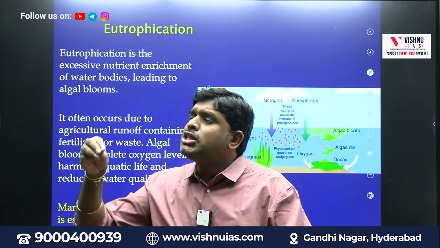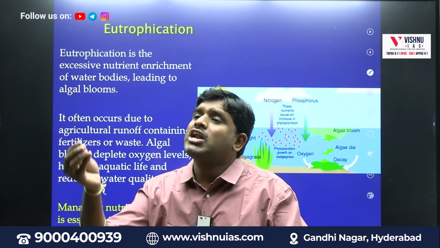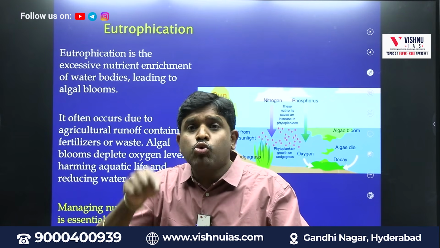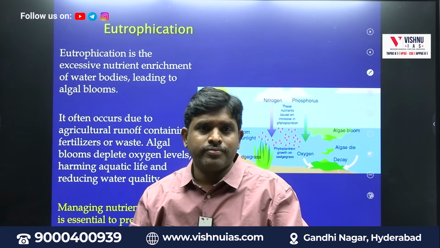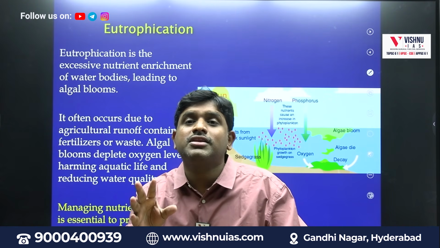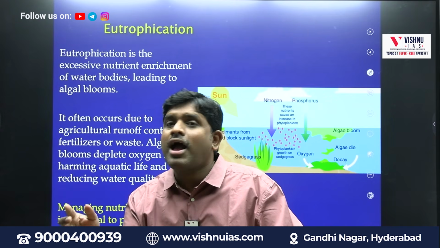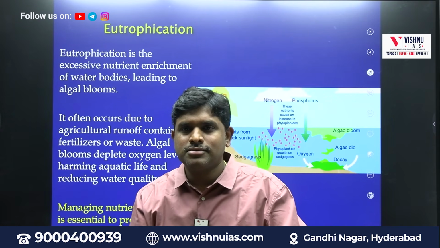Then what will happen? The original life, like river water fish or lake water fish or marine water fish, the coral reef, the original life will not get enough oxygen. The oxygen is being taken by whom? Unwanted weeds, unwanted plants.